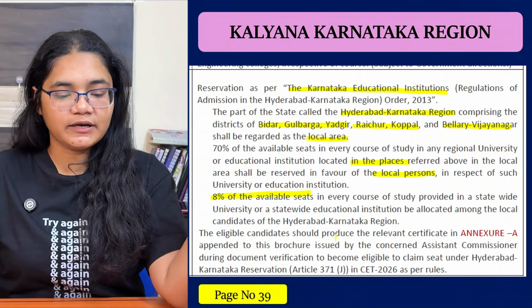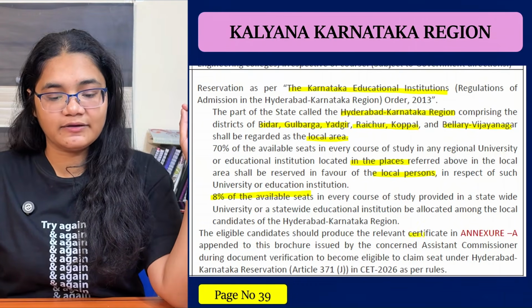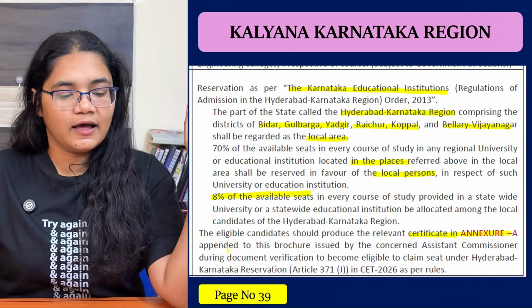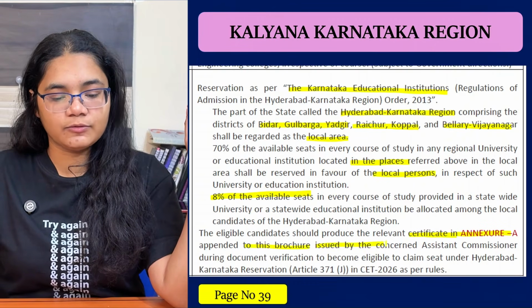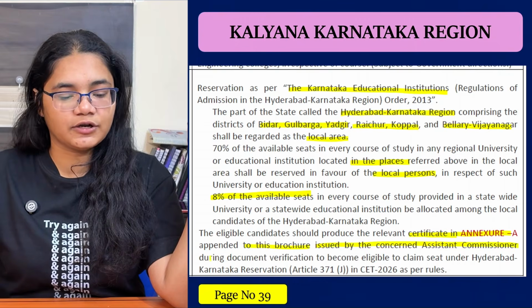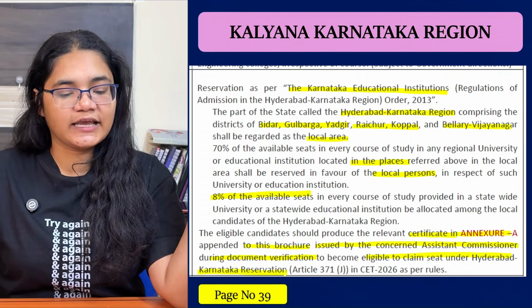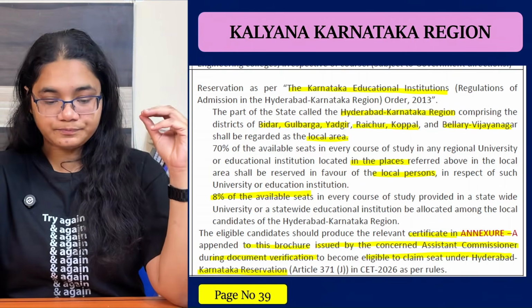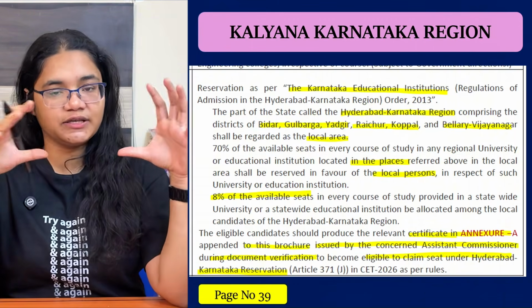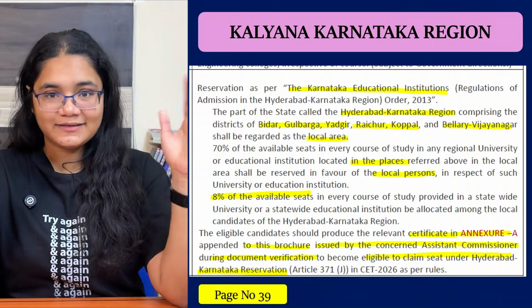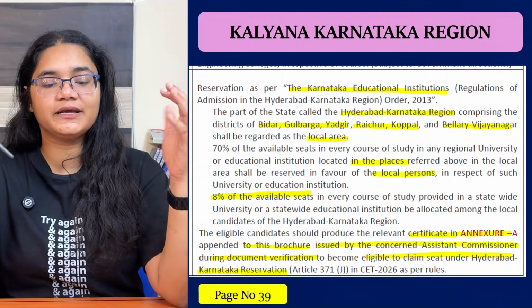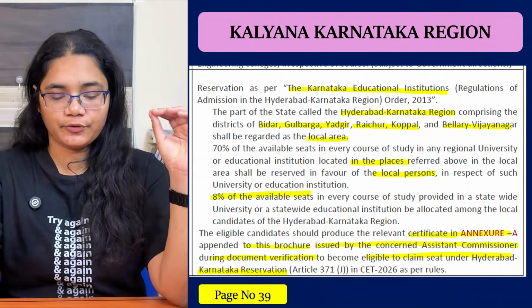The eligible candidate should produce the relevant certificate in Annexure A appended to this brochure, issued by the concerned assistant commissioner during document verification, to become eligible to claim a seat under HKR reservation. Annexure A is also attached with the information brochure. So that certificate you need to produce, and it should be countersigned by the assistant commissioner.